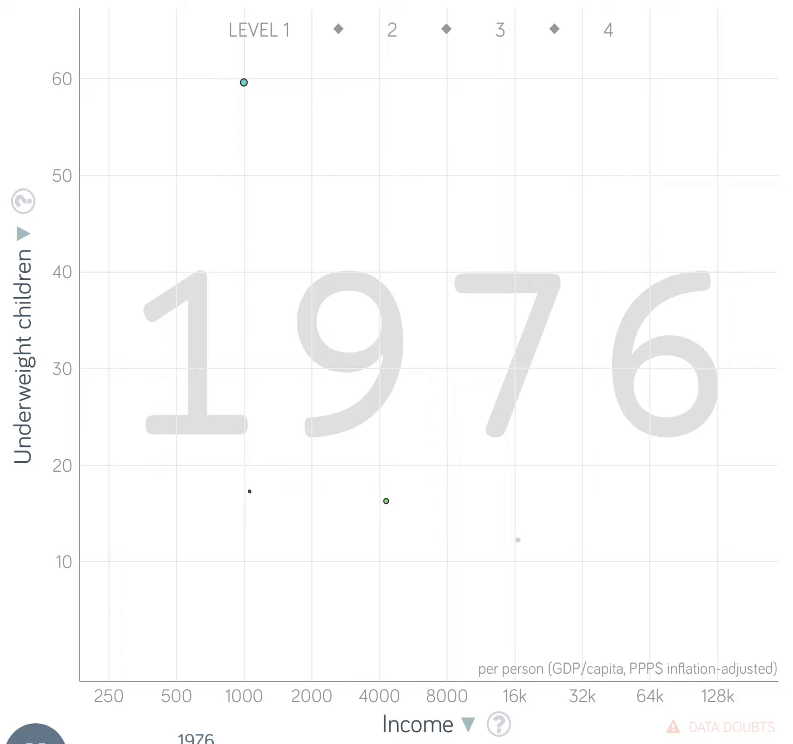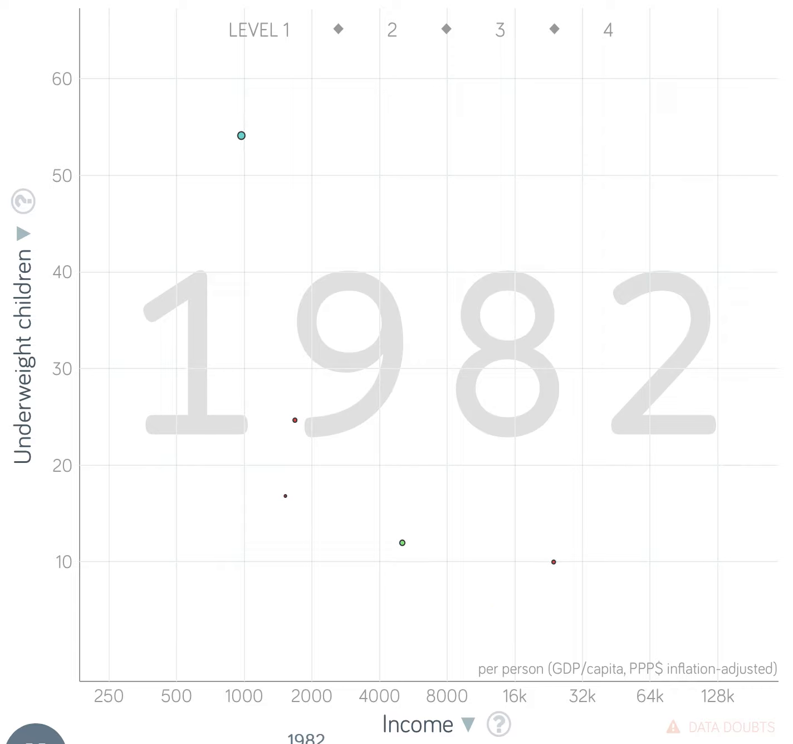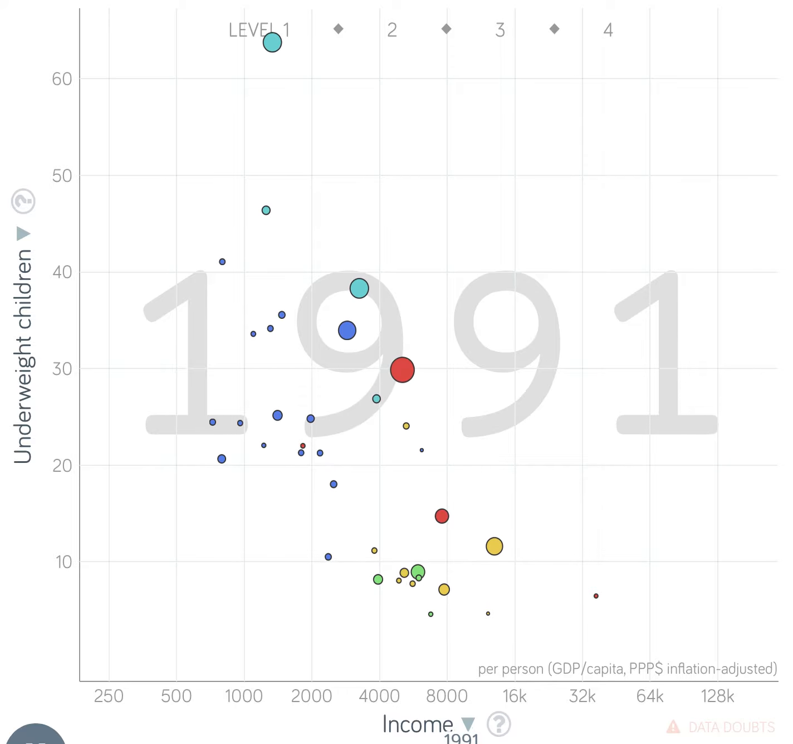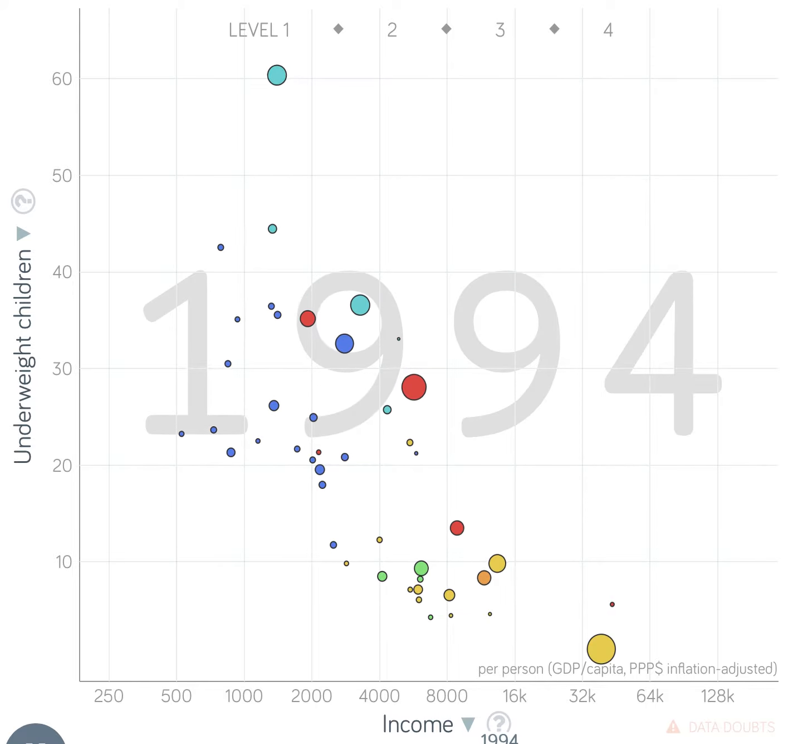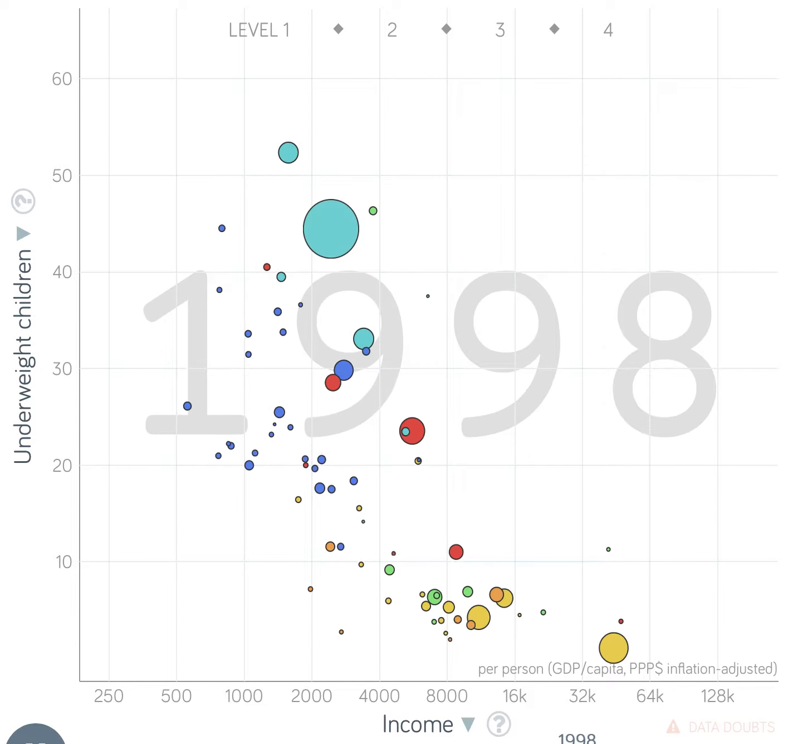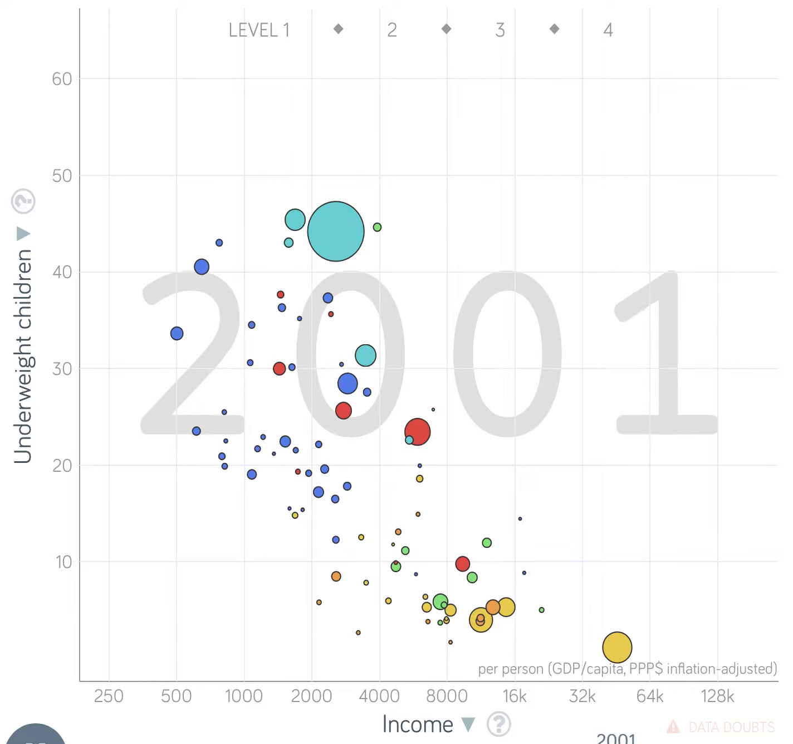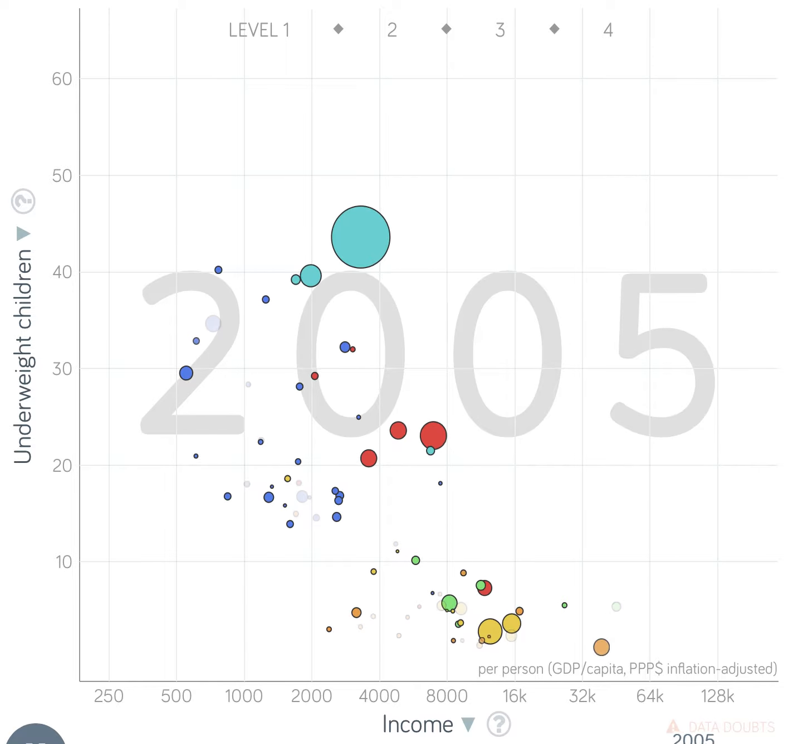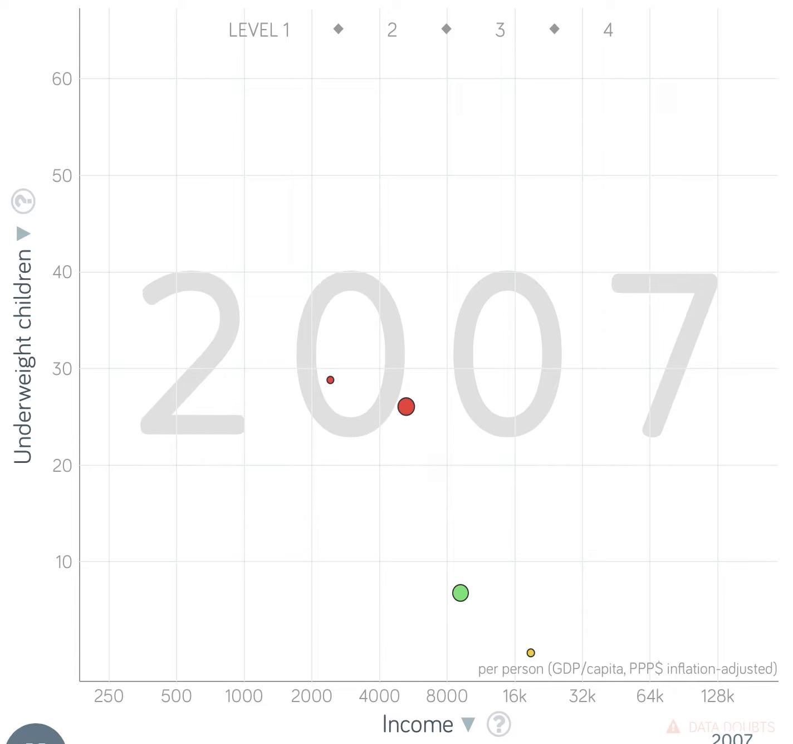Today, we will be comparing underweight children to income per person, starting in 1975 and continuing until 2008. The graph shows a negative correlation between underweight children and income. Our hypothesis is that the negative correlation is because many families with less income cannot afford to feed their children a healthy, balanced diet. So, the less a family makes per year, the more underweight the child will be.